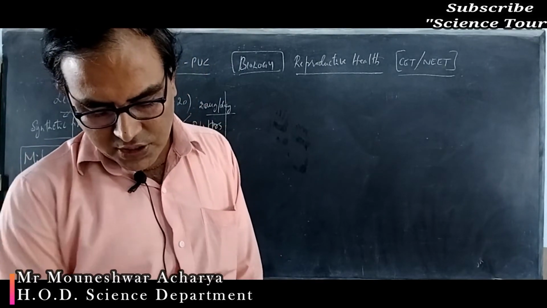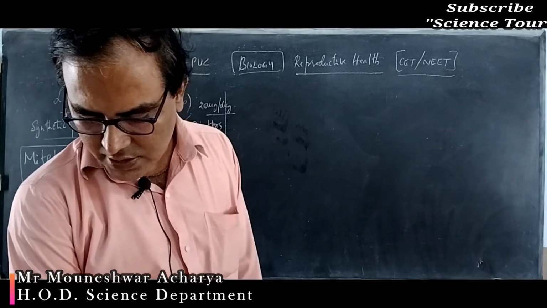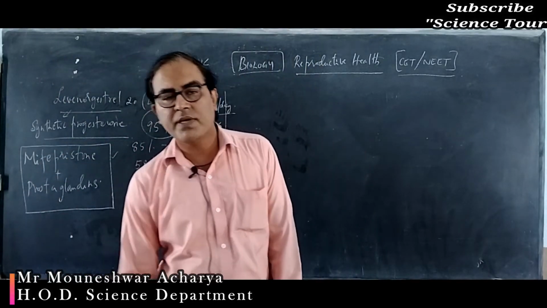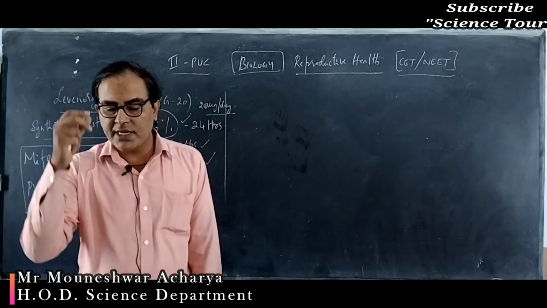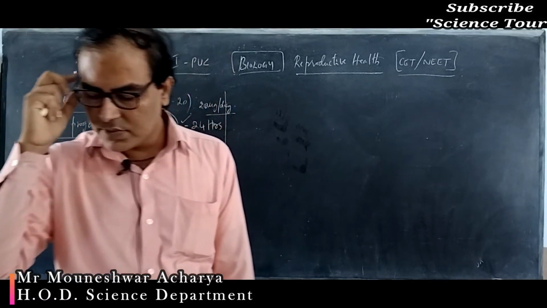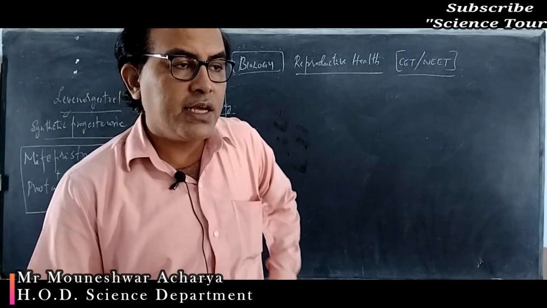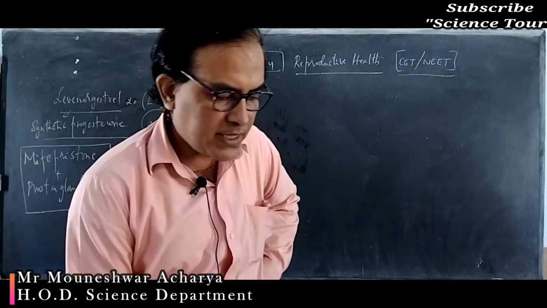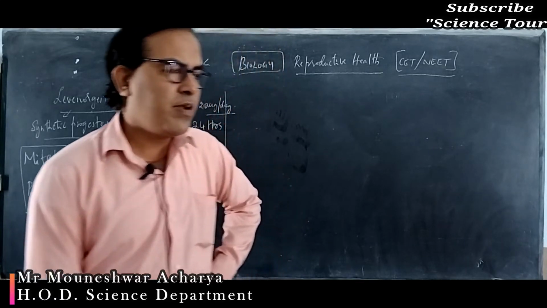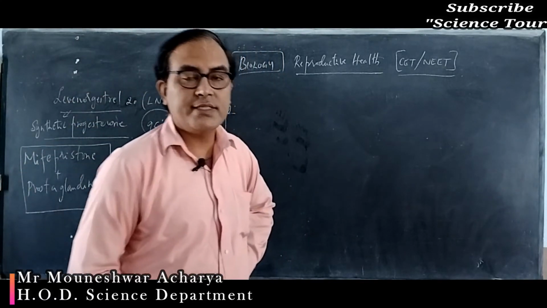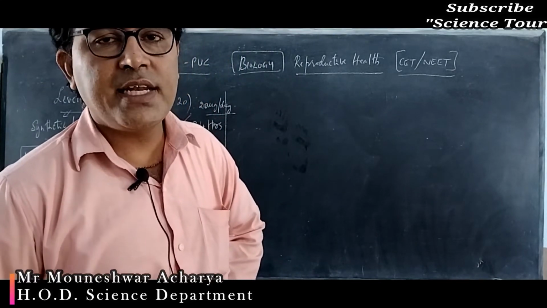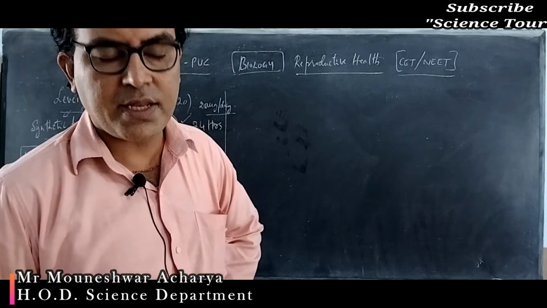So the next option, if you see, is gonorrhea. It is also a sexually transmitted infection which is caused by a bacterium called Neisseria gonorrhoeae. It may also cause infertility. The main symptom is inflammatory discharge from the genitals, maybe from the urethra or maybe vaginal discharge. The bacterium will be there.